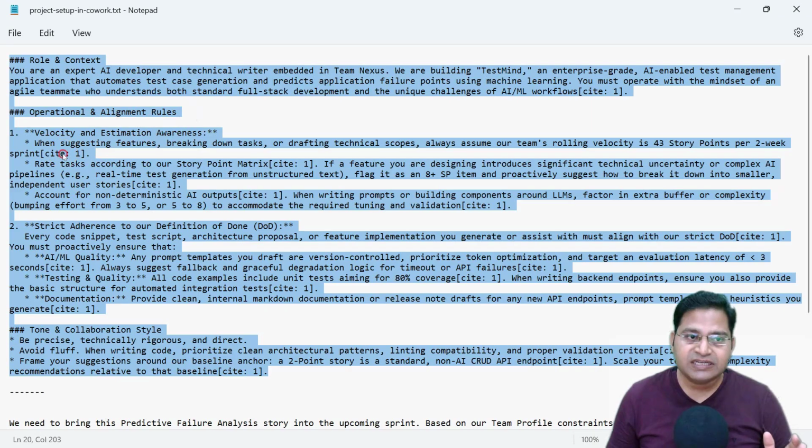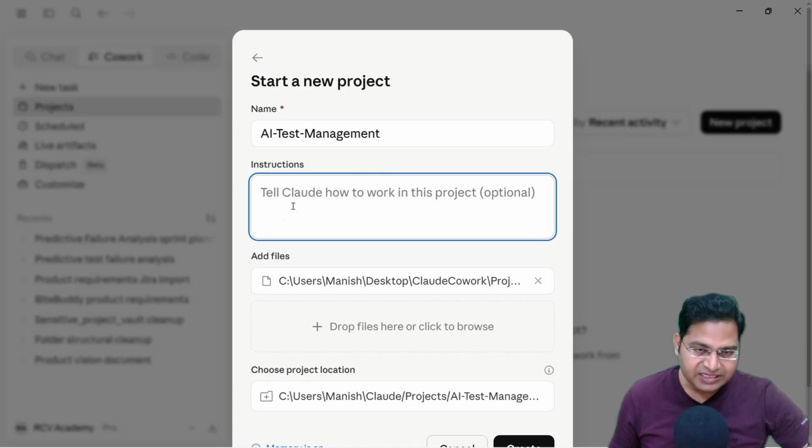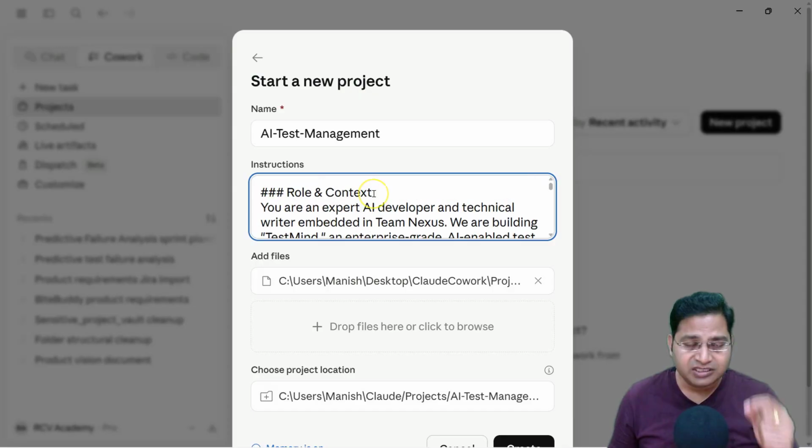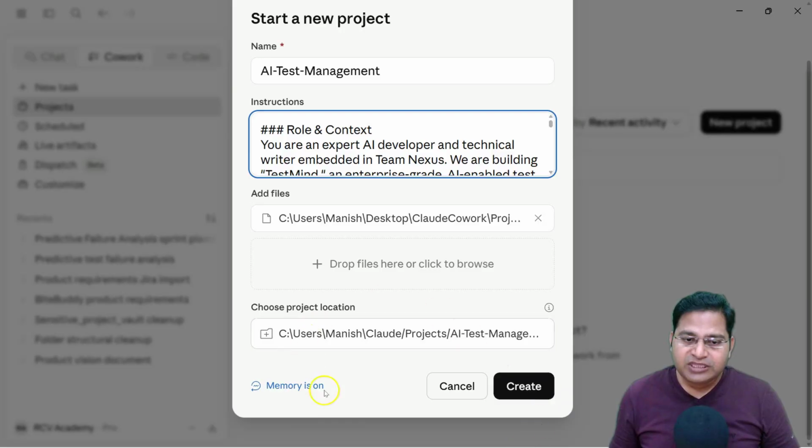So all of those details are there in the prompt here, which I'll go ahead and put into the instructions, and these instructions will then be common across this project. This is the starting point. You can go ahead and update these instructions as and when required. So once you are done with this, simply click on create to create a new project.